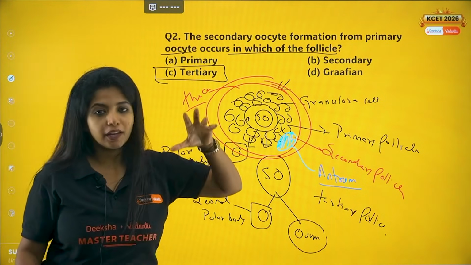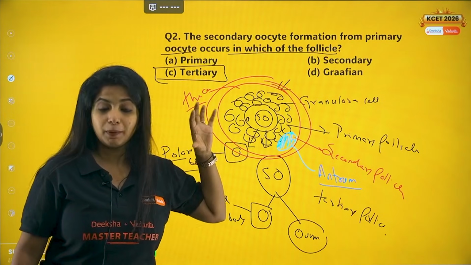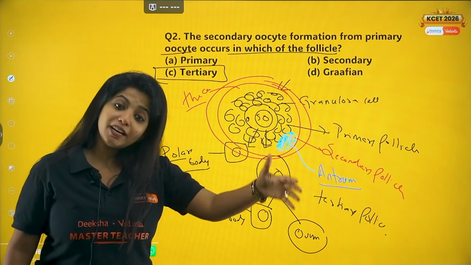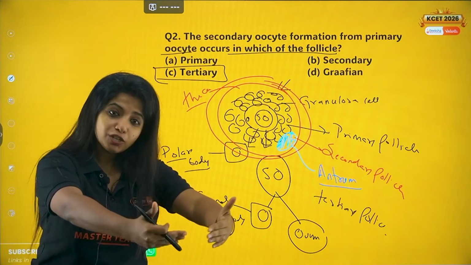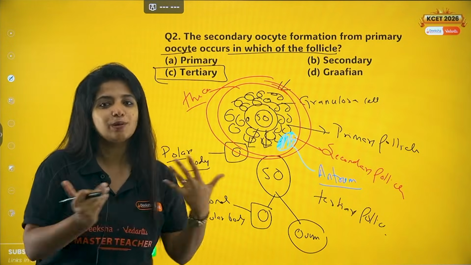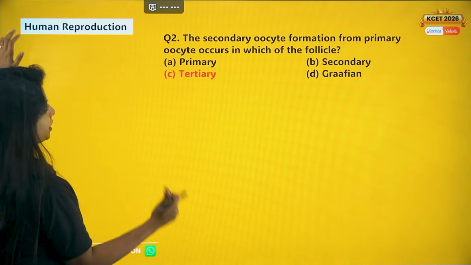So in the primary follicle, you had the primary oocyte. In the secondary follicle also, you had the primary oocyte, one step behind. Similarly, in the tertiary follicle, you have the one-step-behind cell, that is the secondary oocyte. It's not a tertiary oocyte, okay?